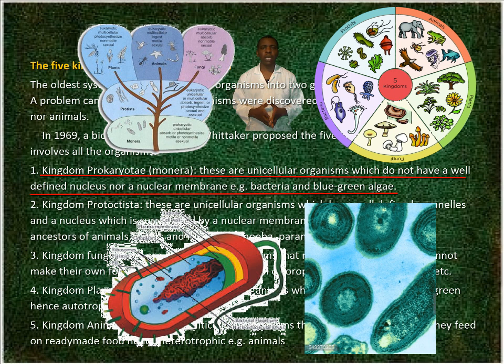1. Kingdom Prokaryote or Monera. These are unicellular organisms which do not have a well-defined nucleus nor a nuclear membrane. Example, bacteria and blue-green algae.